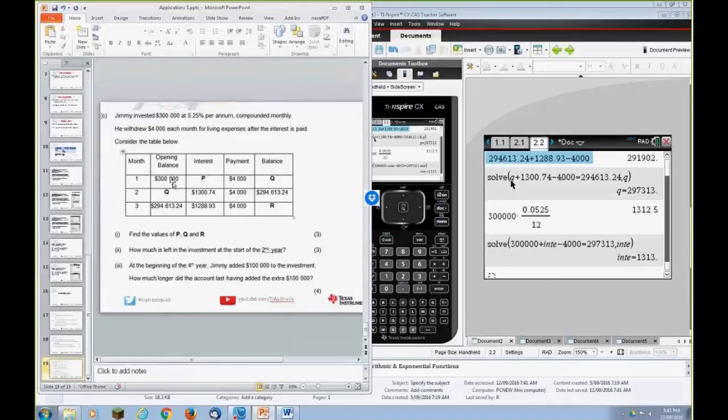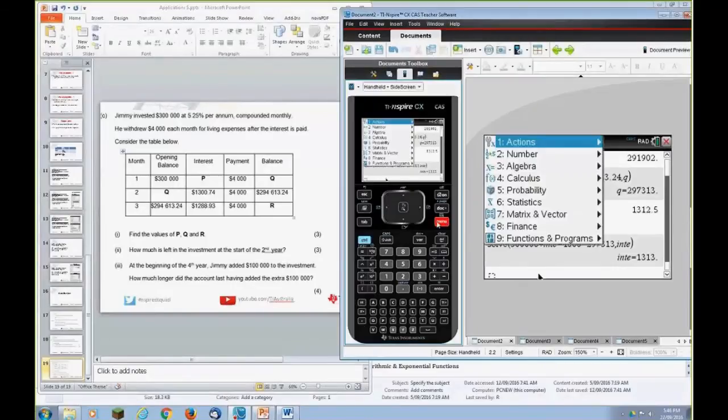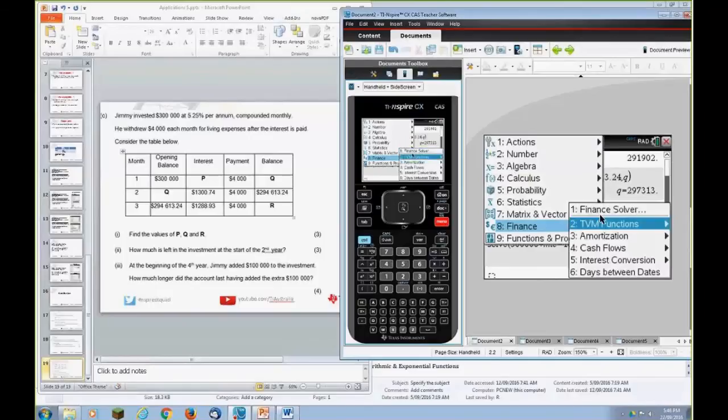Now, how much is left in the investment at the start of the second year? Good, the start of the second year is the balance at the end of 12 months. We could go through and use that table. That sounds like a lot of work. We could go through and create our own formula. That sounds like a lot of work. I would actually go and use our finance solver.